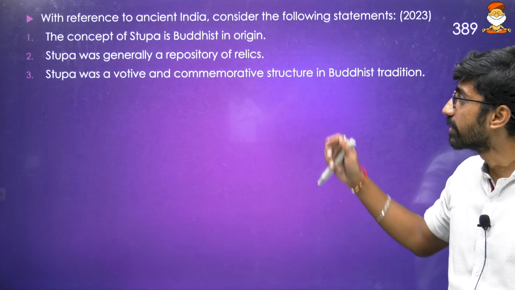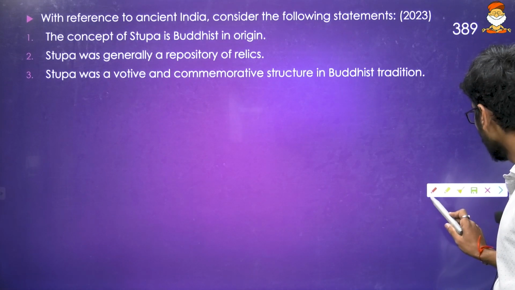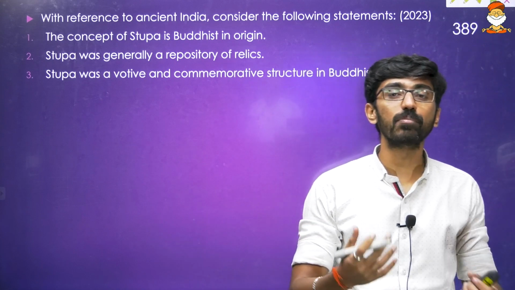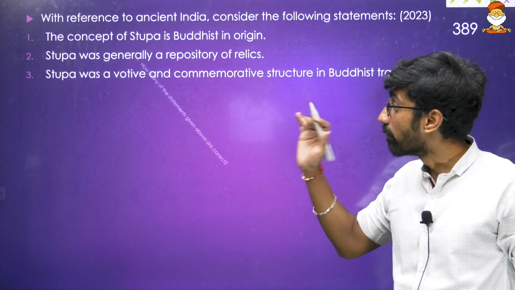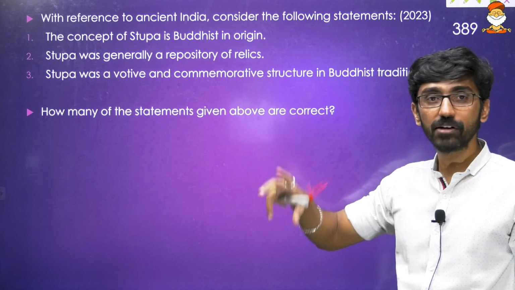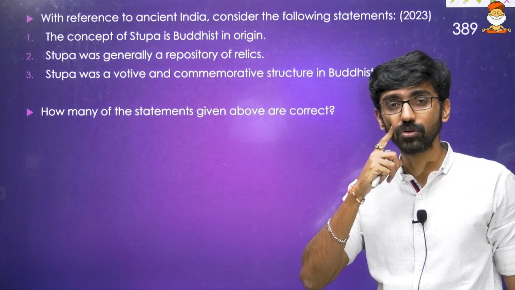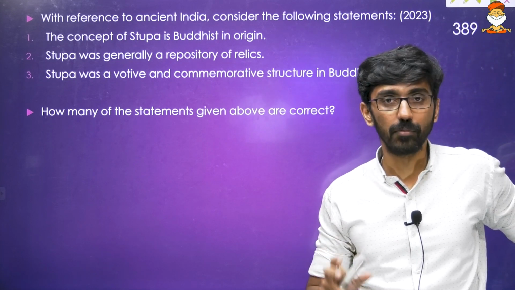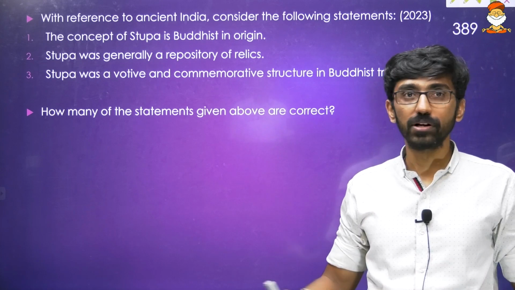I think you must have read that stupas are pre-Buddhist mounds. Stupas are pre-Buddhist, but they were adopted and made famous by Buddhism. So the first statement is wrong. Also it is a repository of relics, the famous Buddha's relics, and whatever things were used by Buddha. Those kinds of things were kept and protected, so it is a repository of relics.